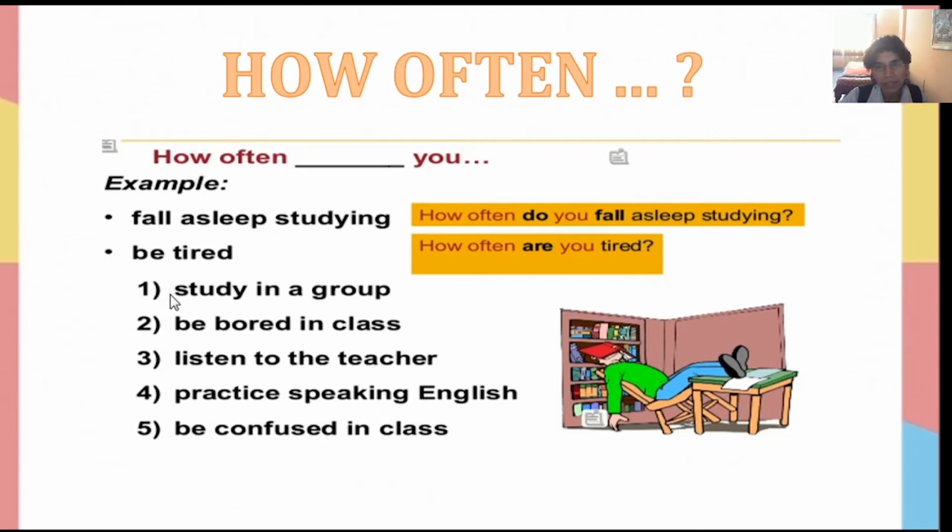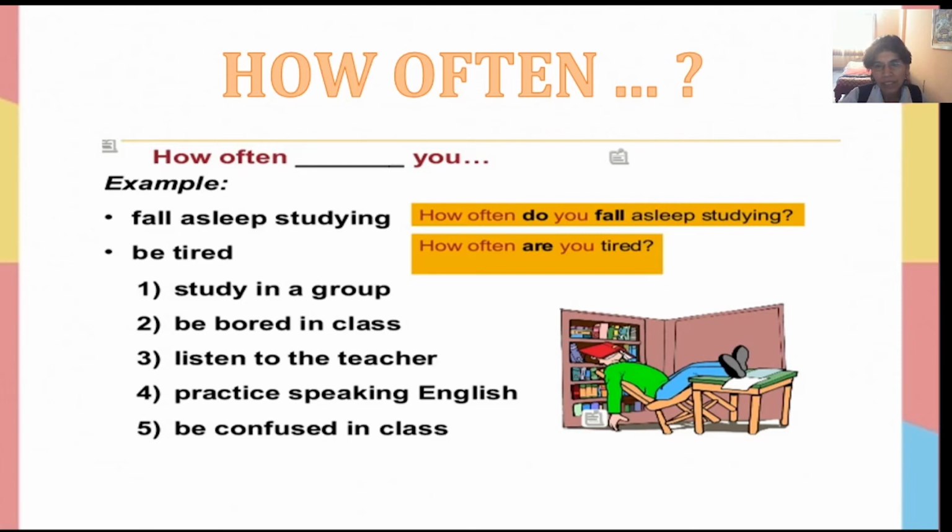The first one. The question. Make the question. Study in a group. Do it. How often do you study in a group? The second. Be bored in class is B. So we have to change. How often are you bored in class?